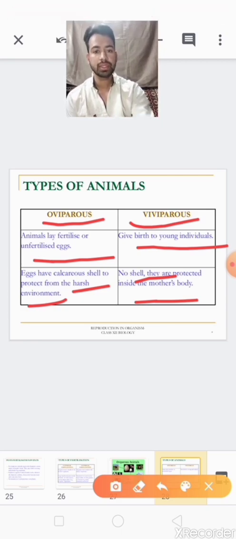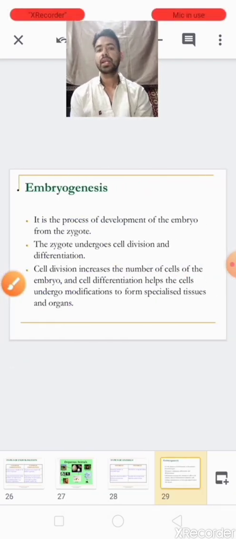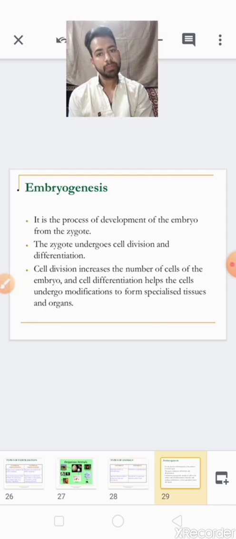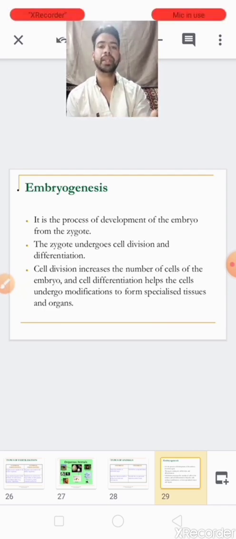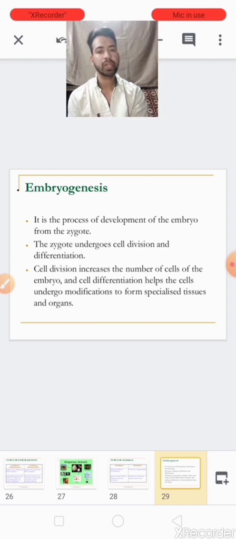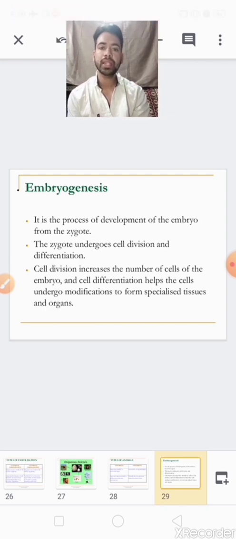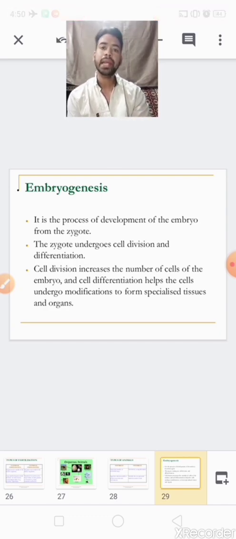Okay children, clear about this? Any problem? So in post-fertilization, the first event is zygote development, and second is embryogenesis. Zygote development we have seen: the cell division starts and they also differentiate, and they turn into the embryo.